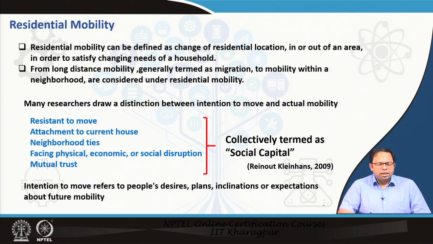Then there is facing physical, economic or social disruption, and mutual trust. These are other issues, because as soon as you move, a lot of problems arise: physical problems, economic problems, social disruptions, and also trust issues. Collectively these are termed social capital. So, social capital also has a big role to play in a person's intention to move and actual mobility. Intention to move refers to people's desires, plans, inclinations or expectations about future mobility.